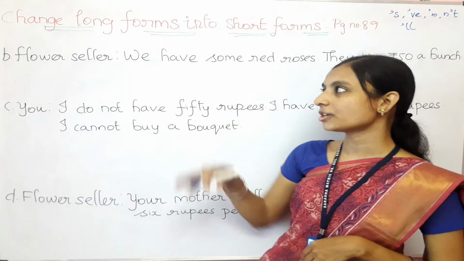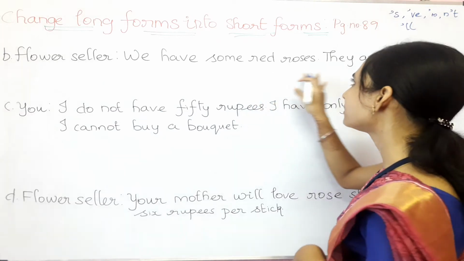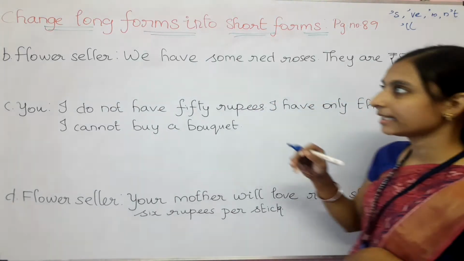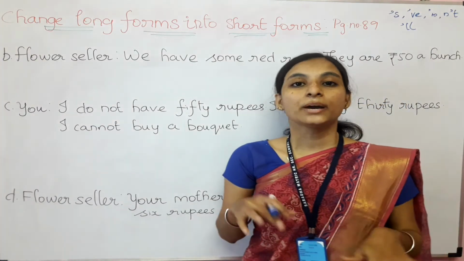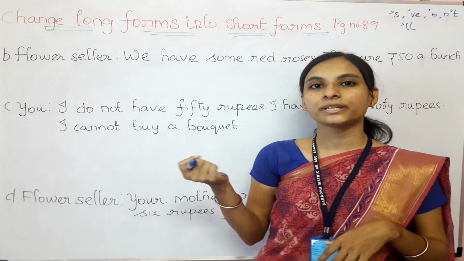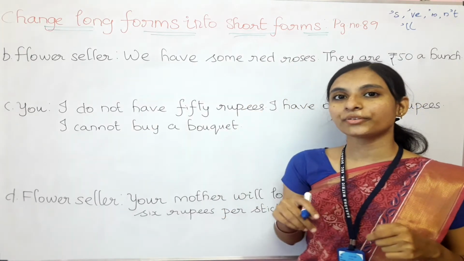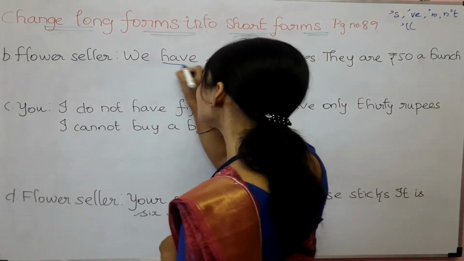The second question is, the flower seller is saying that we have some red roses. They are rupees 50 a bunch. Okay, we have some red roses. They are rupees 50 a bunch. Okay, one bunch is 50 rupees. We have red roses. So can you find any verb here? We have. Yes, have can be changed into what, children?